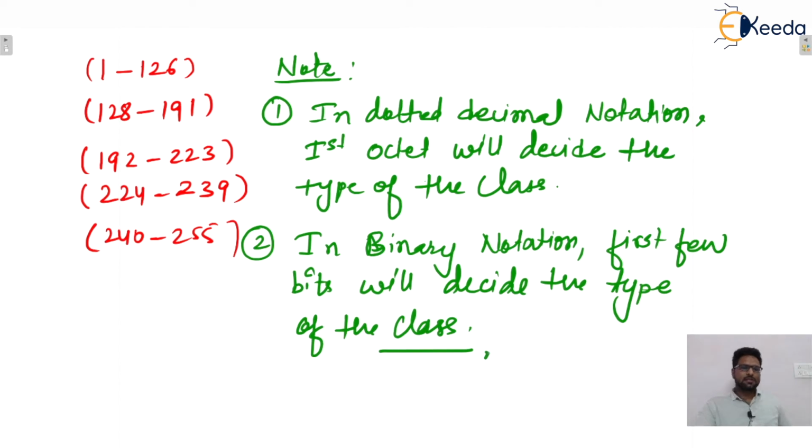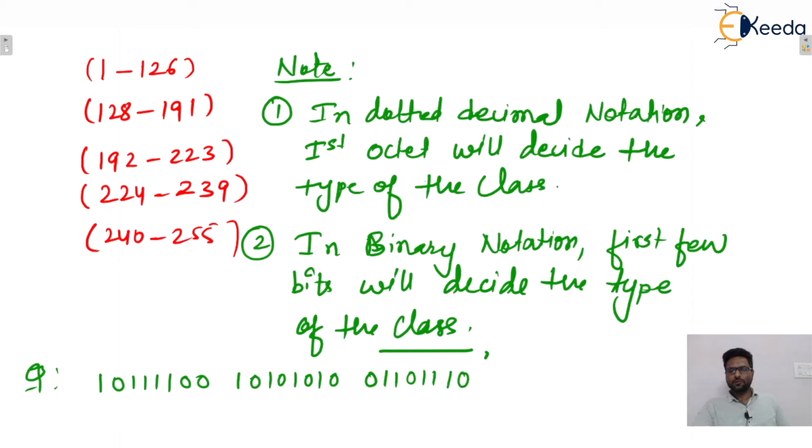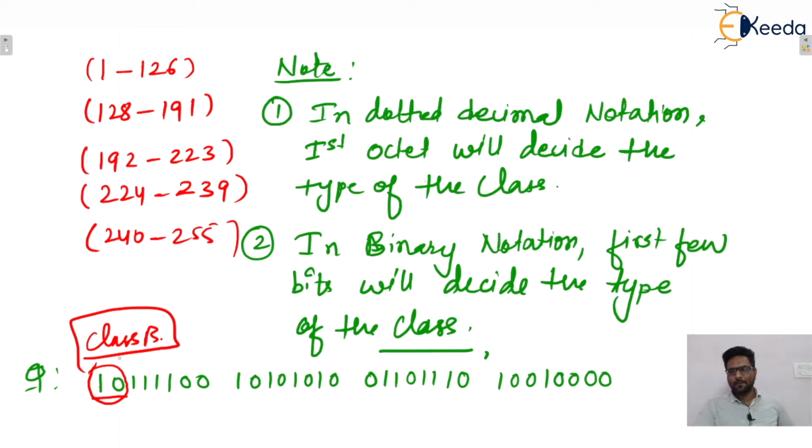Let's say one IP address in binary system is given to you, that is 10111100 10101010 01101110 10010000, and you need to tell the type of this particular IP address. You can see the first two bits are 10. That means this class is Class B, so easily you can identify it.